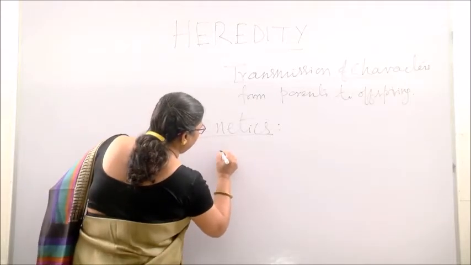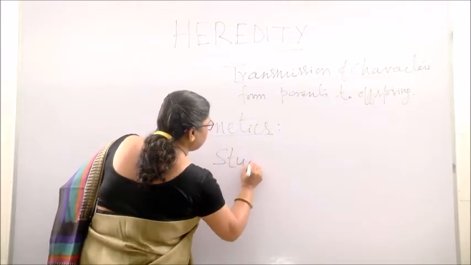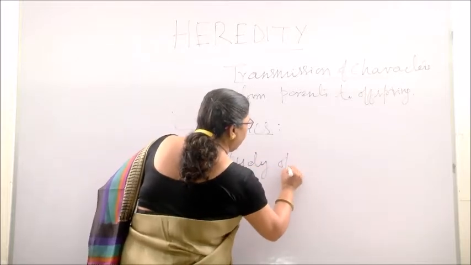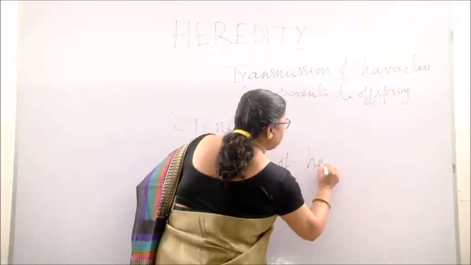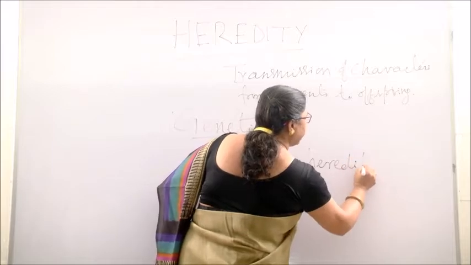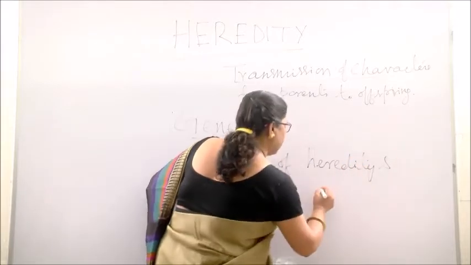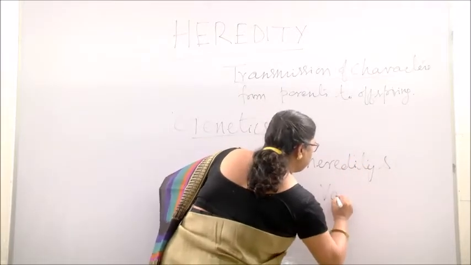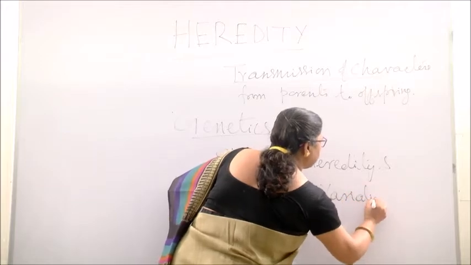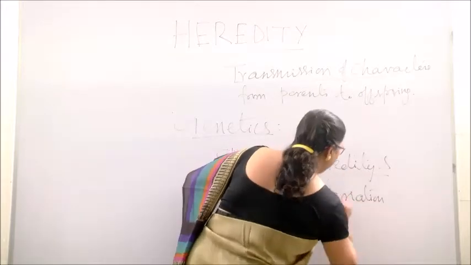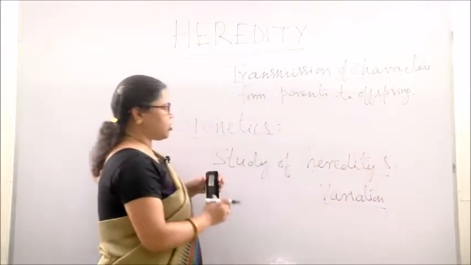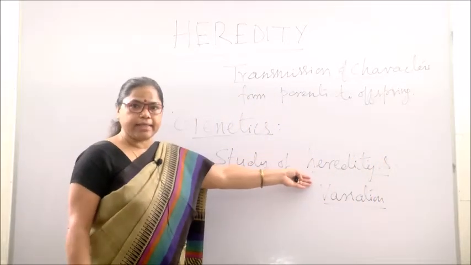Genetics is nothing but the study of heredity and variation. The study of heredity and variation is known as genetics.